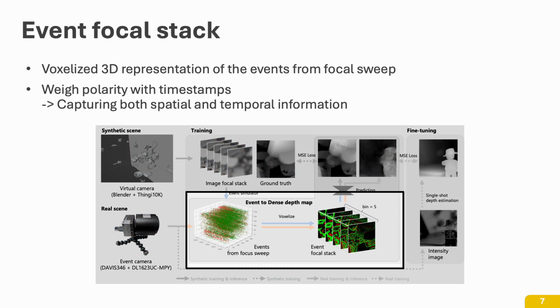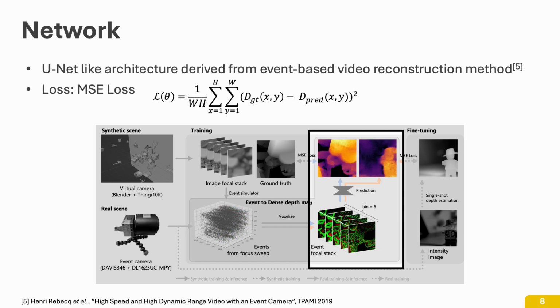Event focus stack is a voxelized 3D representation of the events from focal sweep. This structure allows for effective depth inference using convolutional neural networks. To capture both spatial and temporal information, the event polarities are weighted with timestamps. We conducted experiments on the bin size of the stack and determined the bin size as 5.